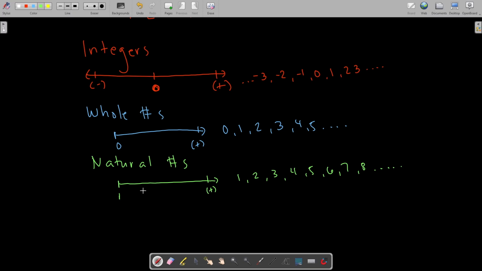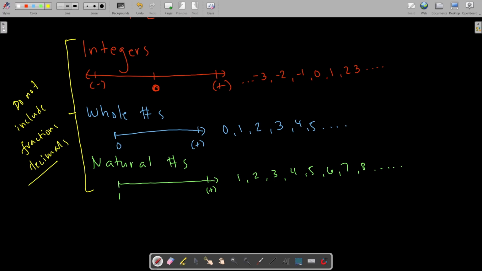Look at the differences between integers, whole numbers, and natural numbers. Now, one thing that has to be clarified with all these three types of numbers: these numbers do not include fractions and decimals. All right. These numbers do not include fractions and decimals. All right. Y'all got this.